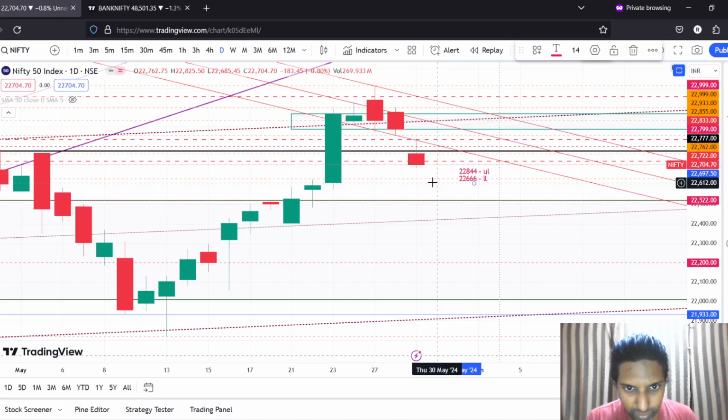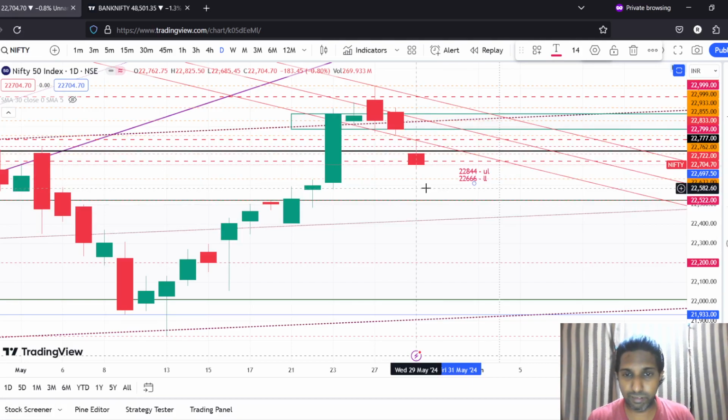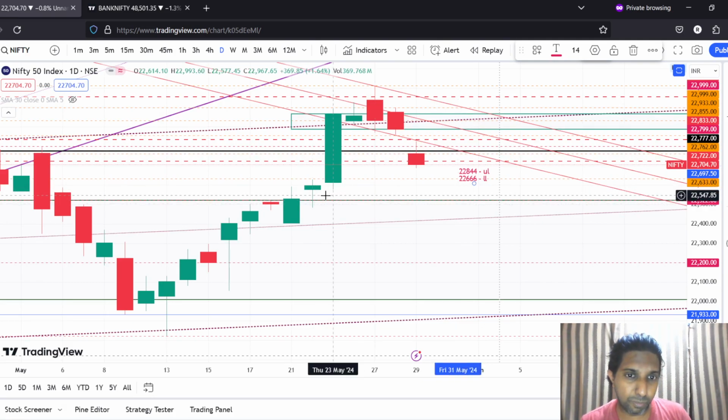That's why it is likely possible that we may retest this open, that is the 22,600 level, and for that matter even 22,579 or 22,577 levels as well. That is still possible, right? And if that happens in a day or two, then we may see further downside. Now again there is this level of 22,522, which is another key level,